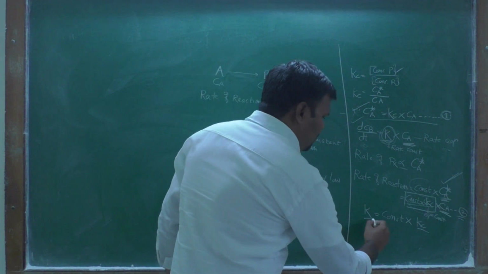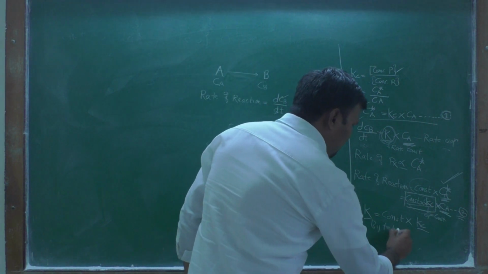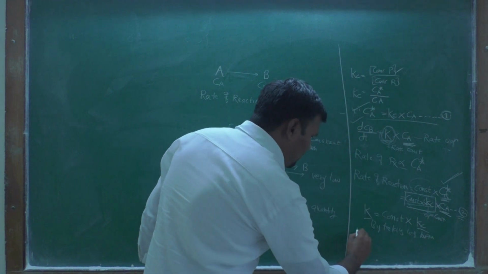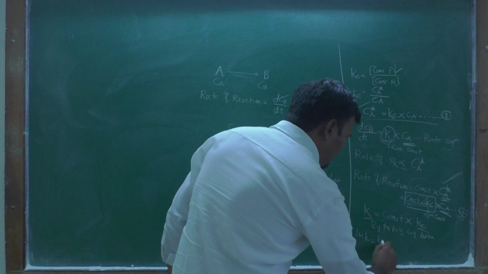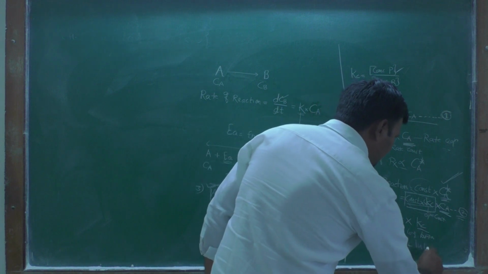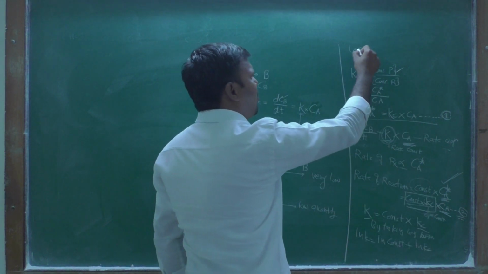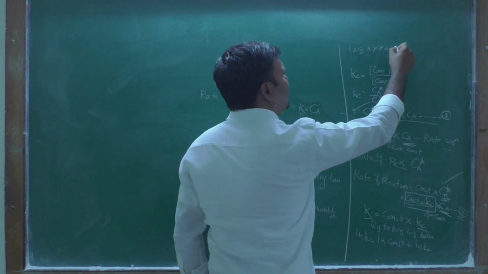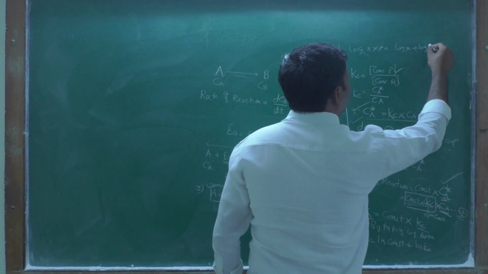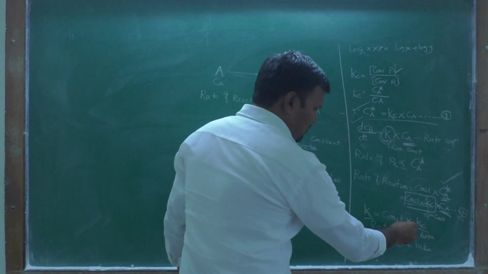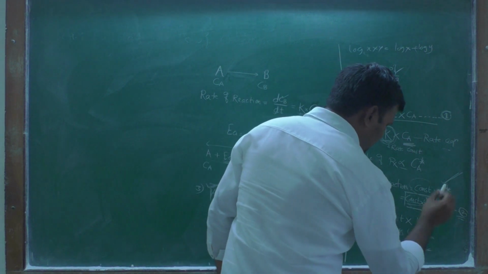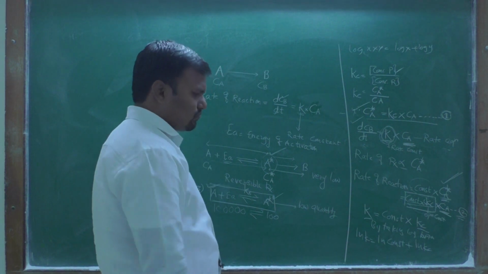By taking log on both sides, you will obtain ln k is equal to ln constant plus ln Kc. Simple: log of x into y gives log x plus log y. This is the simple logarithmic rule. Therefore the product becomes a sum. So ln k is equal to ln constant plus ln Kc.